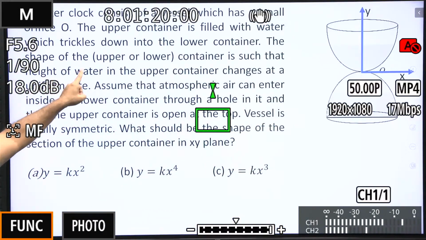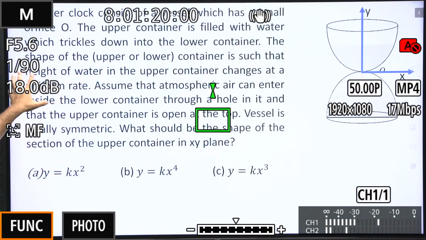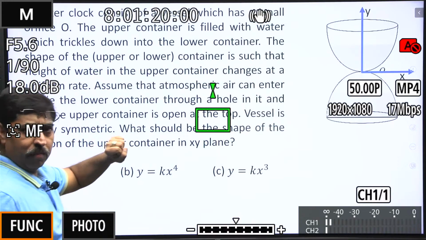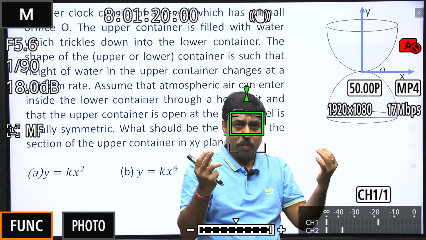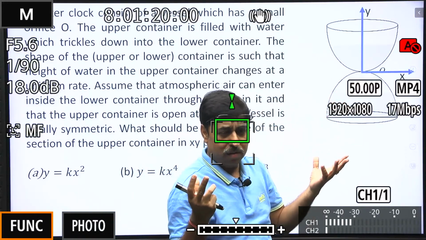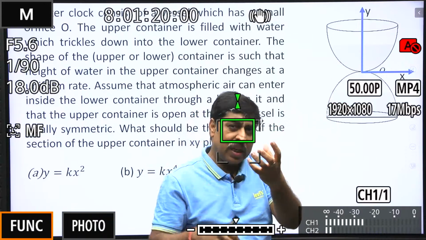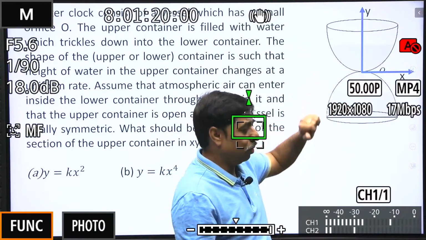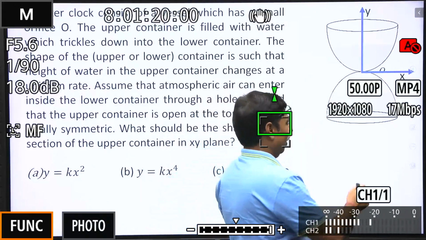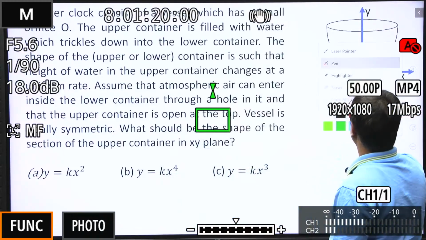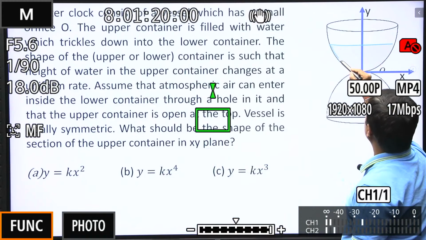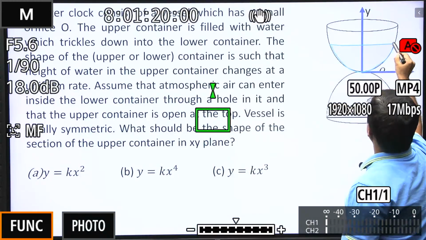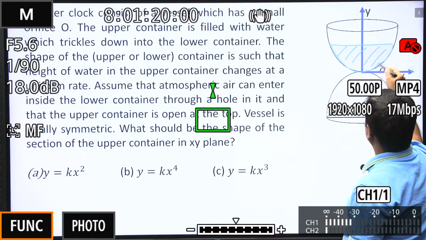A water clock consists of a vessel which has a small orifice O. ये वो घड़ी है ना, राइट? पानी वाली घड़ी, जैसे sand clock आपने सुना है, ये पानी से बनी हुई घड़ी है, ऐसा question कह रहा है. I think this is not properly visible. Let me tell you, ये पानी भरा हुआ है इसके अंदर, इस portion में, ठीक है.